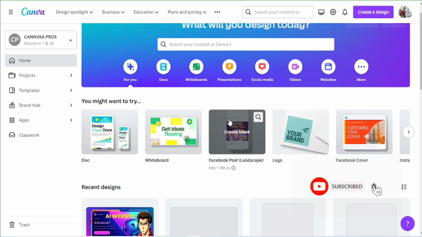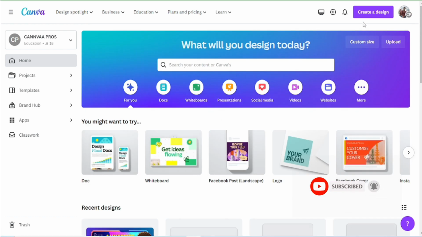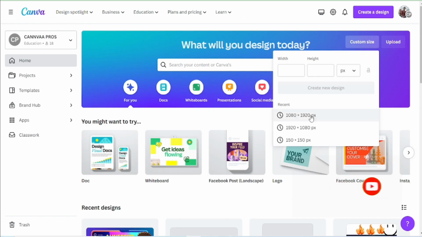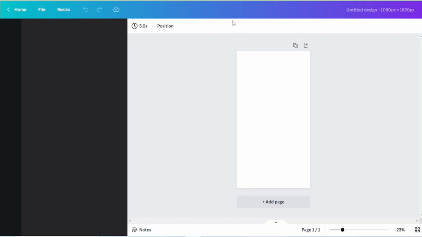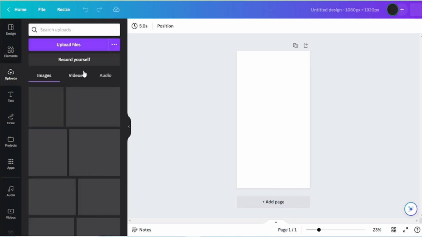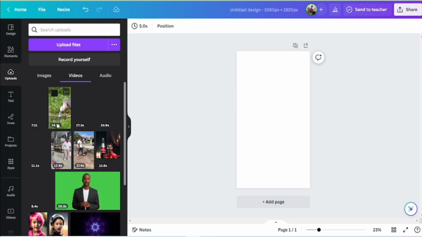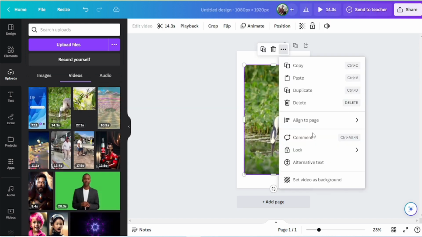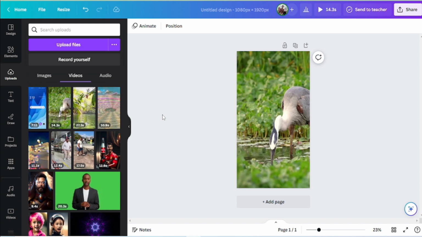This doesn't matter. I can choose custom size, then put your size in. Now put your downloaded video here. For example, I already downloaded lots of videos. For this video, first I'm going to trim the background, then put your